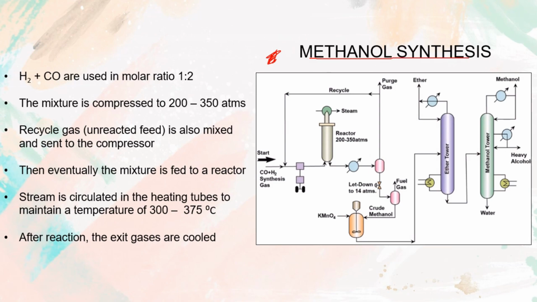So this is the schematic diagram of methanol synthesis, as you can see here in the picture. We start here. The raw material, the syngas, hydrogen and carbon monoxide, are used in a molar ratio of 1 to 2. So 1 is the ratio of carbon monoxide and 2 is the ratio of hydrogen. Why does hydrogen have a molar ratio of 2? Because we want this hydrogen to hydrogenate the carbon monoxide in order to produce the methanol. Then the mixture is compressed to 200 to 350 atm. So we increase the pressure drastically because, as I stated before, we need high pressure.